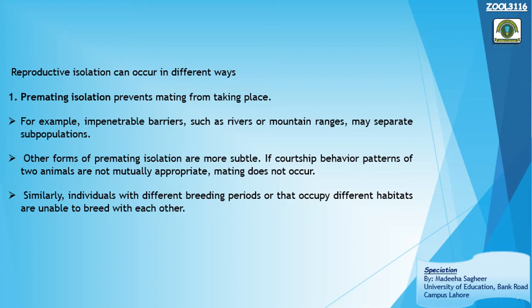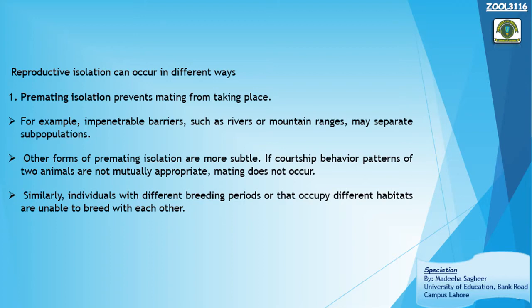For example, as we talked about in our previous slides, the impenetrable physical barriers such as rivers and mountains separate the subpopulations, and definitely the members of the subpopulations cannot meet each other. And once they cannot meet each other, they cannot mate with each other. So this is one way of pre-mating isolation.